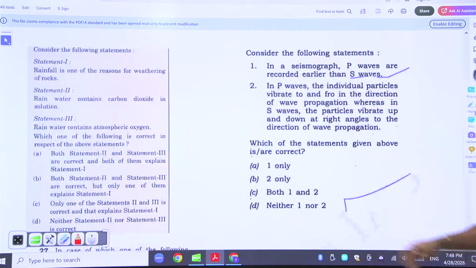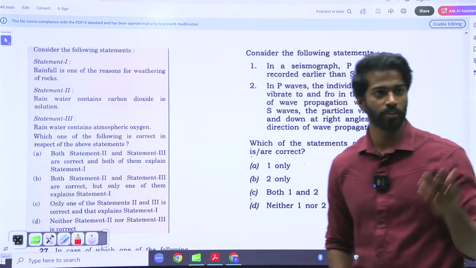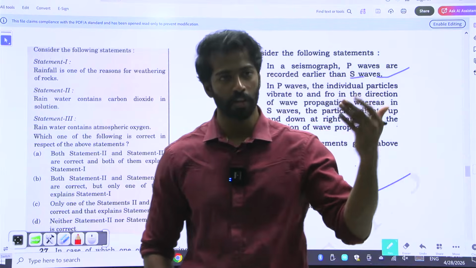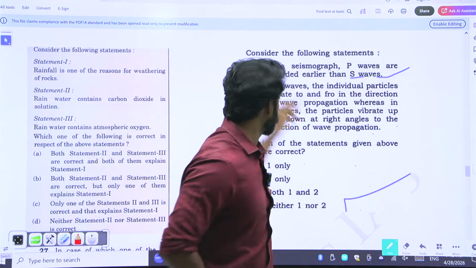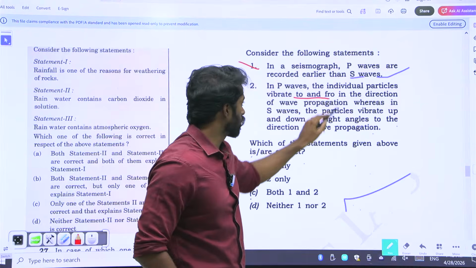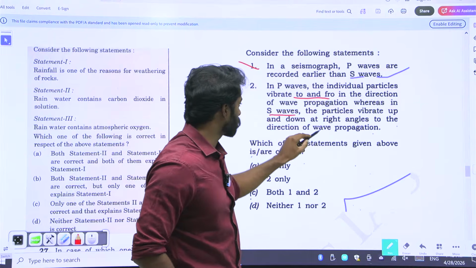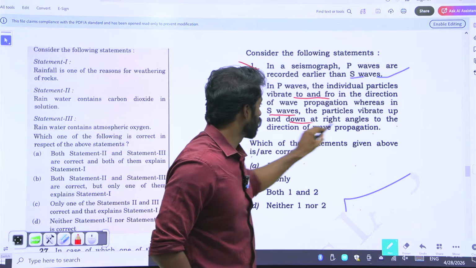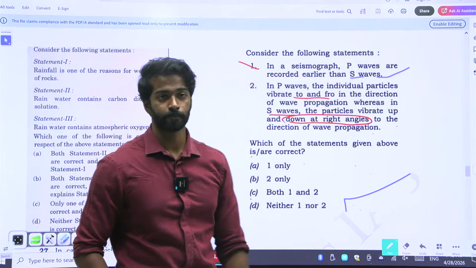In a seismograph, P waves are recorded earlier than S waves. That's why they are called primary, because they come first. Secondary waves come second. So obviously, the first one is right. In P waves, the individual particles vibrate to and fro in the direction of the wave, whereas in S waves, they vibrate at right angles. What does that mean?